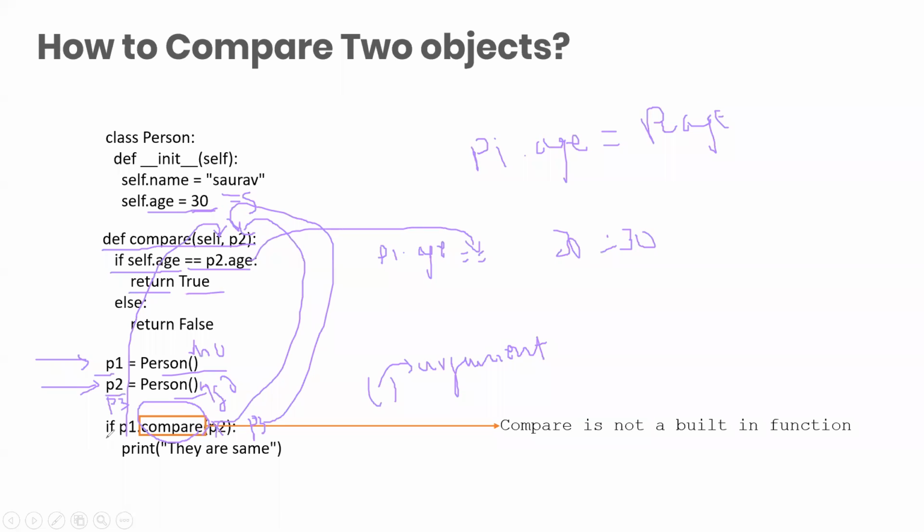Now remember, what is the function of an if statement? The if statement checks whether a condition is true or false. So instead of P1.compare(P2), it becomes if True, because the value of P1.compare(P2) is true. So it will enter into this if statement and print out they are same. Got it, Mohit?